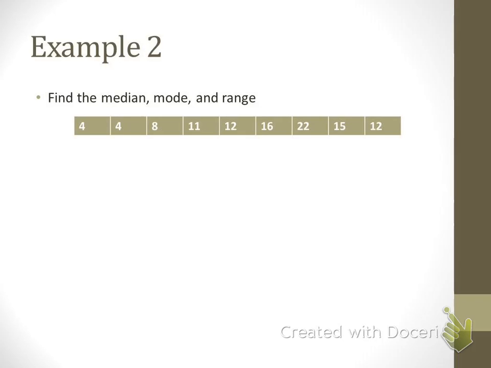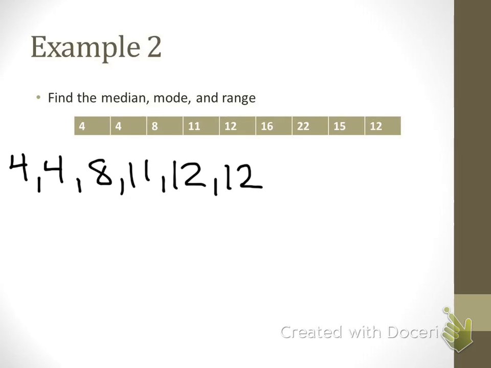Now in example 2, we're going to take the same set of numbers and we're going to find the median, mode, and the range. But remember, in order to find the median, we have to put these numbers in order from least to greatest. Okay, so my smallest numbers are the 4s. So I'm just going to rewrite 4, 4, 8, 11. Now I have 2 12s. Then I have a 15, a 16, and a 22. Okay? All right, so to find the median, I'm going to start on the outside numbers and work my way in.